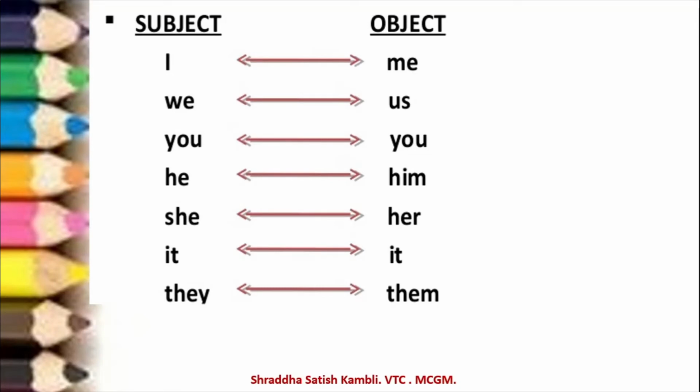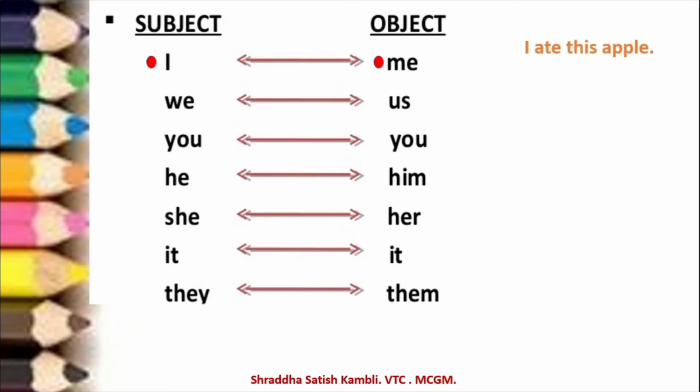See, the subject is I. When the subject is I, object will become me in the passive. So the subject, when it becomes the object, it will become me. Or you can say the other way around also. In a passive voice sentence, if it is me, then it will become I in the active voice. Let us take this example, you will understand better.